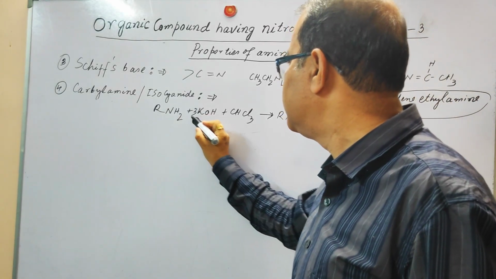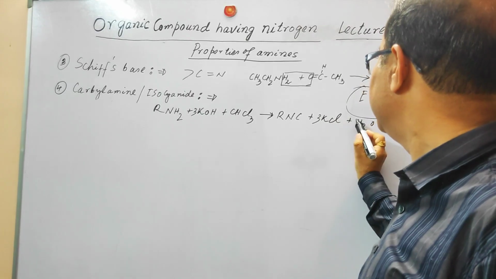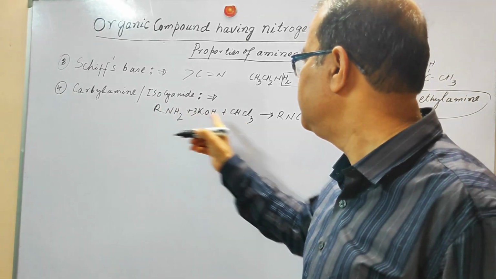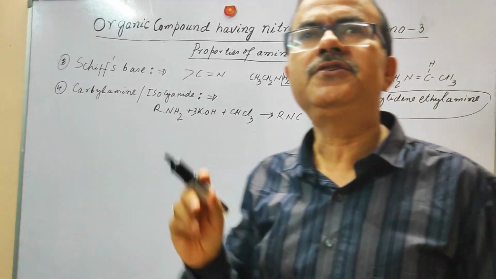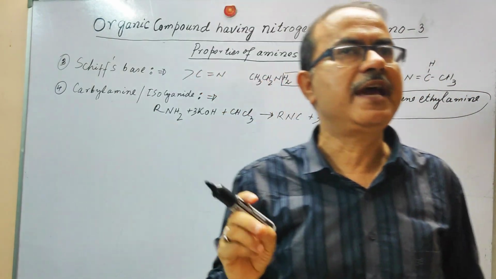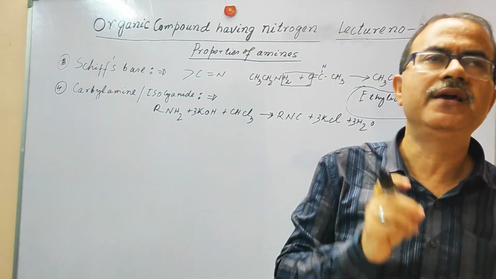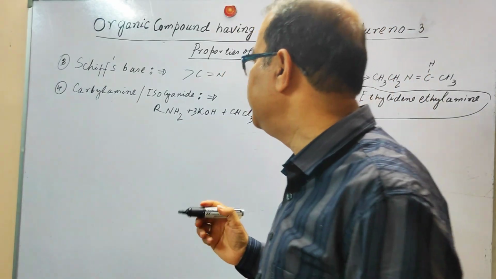So if we balance this, 3, 3 and 3, now you see this is balanced. So this is the carbylamine test, and this reaction is carried out only by the 1 degree amine, not 2 degree amine or 3 degree amine.